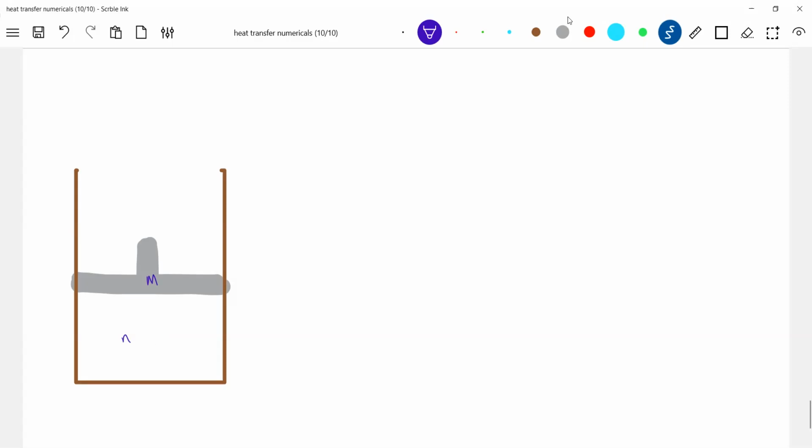Okay, let's have some pressure to be there. So the temperature of the gas is T, and that of the surroundings, let it be Ts.